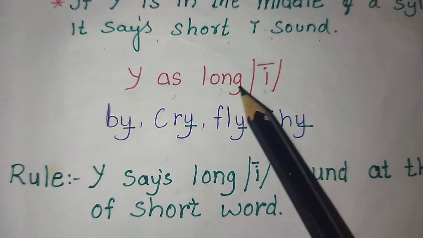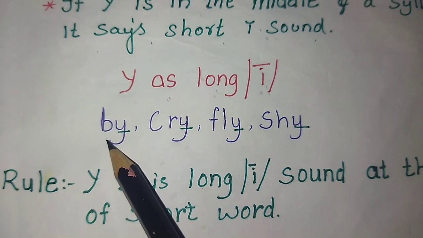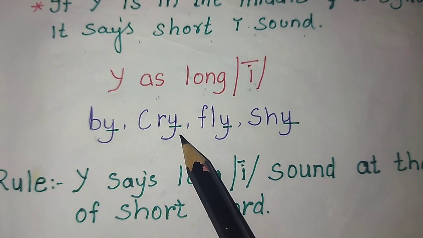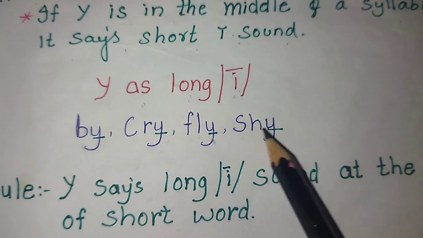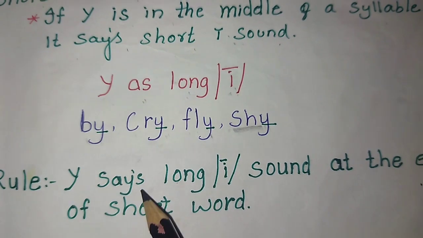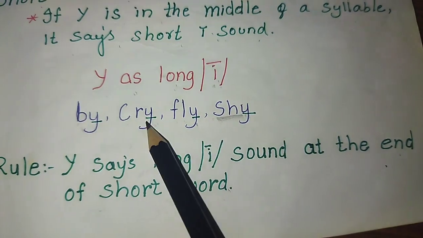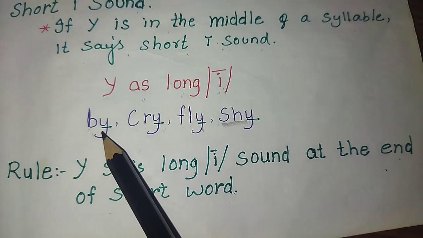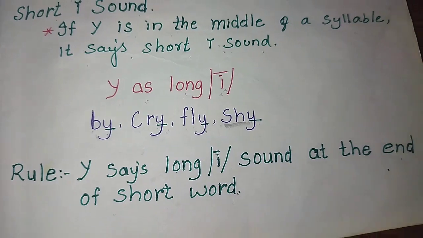Y has long I. Examples: buy, cry, fly, shy. The rule is Y says long I sound at the end of a short word. See, these words are very short. So in these short words, when Y is at the end, then it says long I sound, that is I.